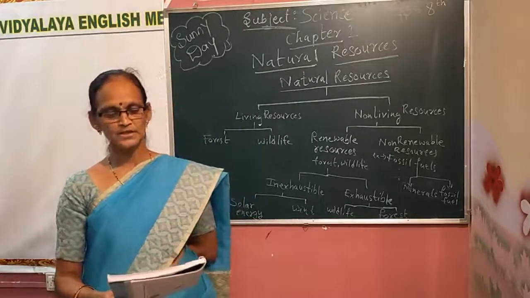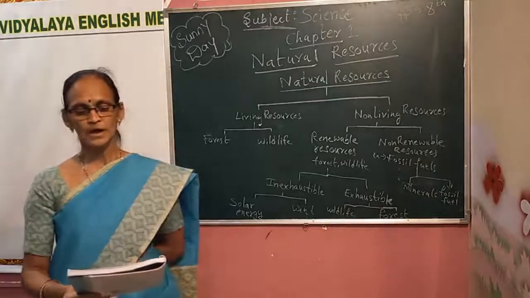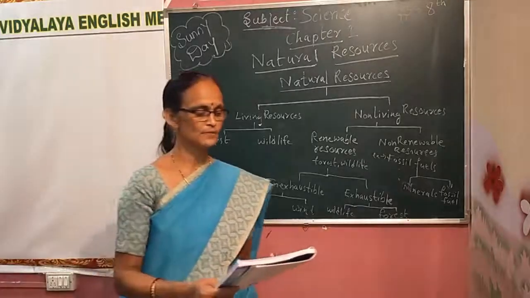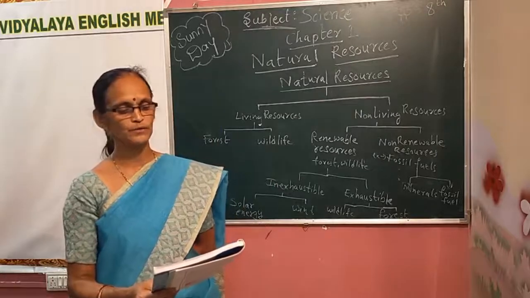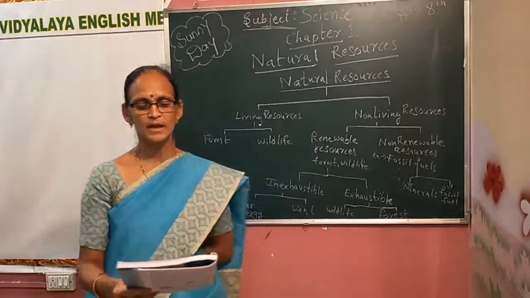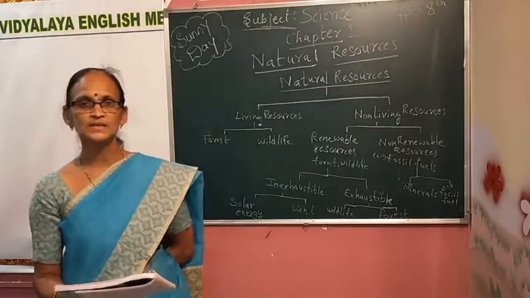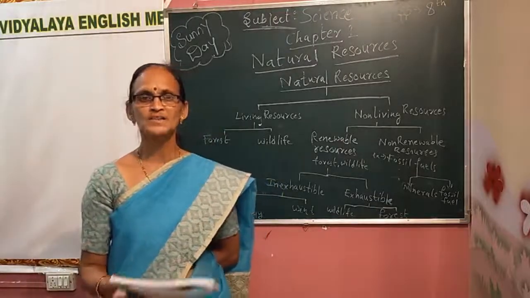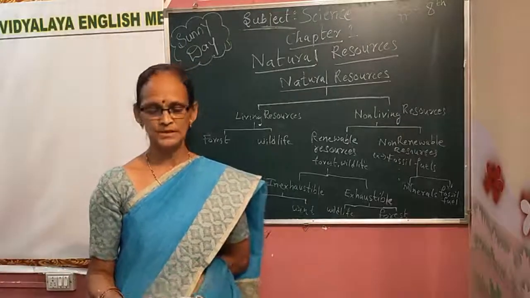So the annual rainfall in the country is about 400 million hectare meter. Another 20 million hectare meter flows in as surface water. So this is considered more than sufficient to provide water for different uses in the country. However, overuse of water and lack of planning has resulted in the states of scarcity. So some states face water scarcity because they overuse, waste, overflow, and the water flows away on the surface. So like that water is wasted.